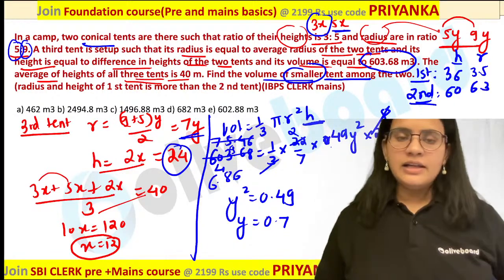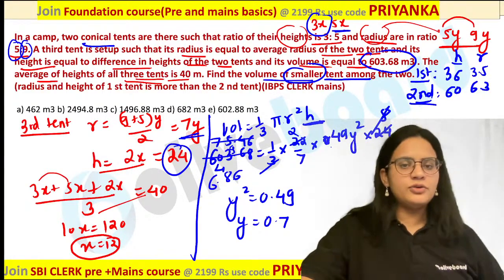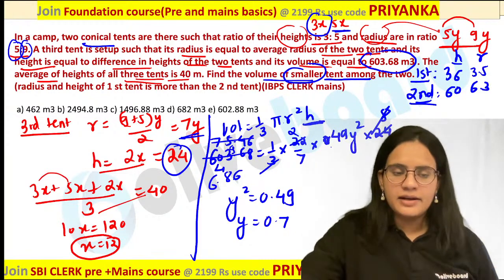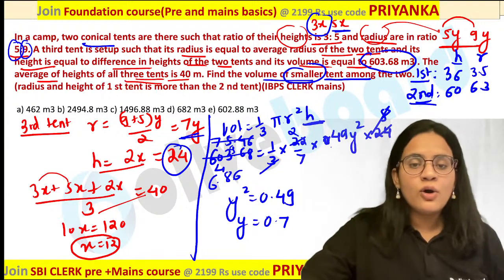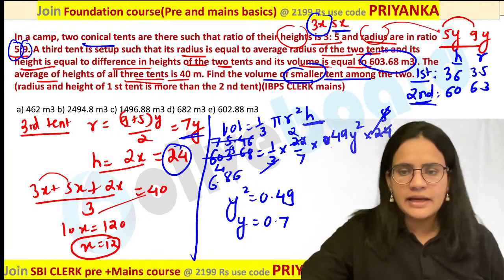Okay, so the final part, we are not going to do the final calculation. I want all of you to give it a try. As it is a clerical mains level question, I agree it is a bit calculative, but it is a really good question based on the cone over here. I hope everybody is getting my point.